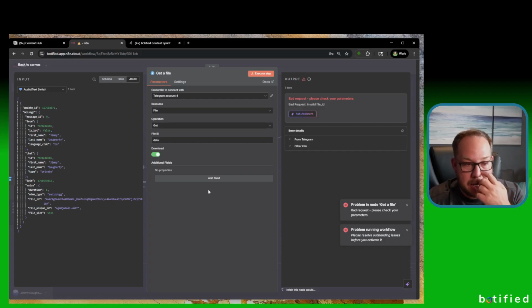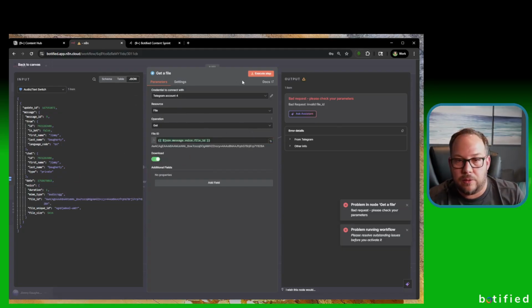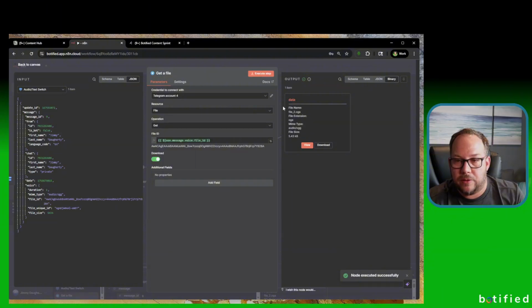So here's what's going to happen. On this piece here, it said it failed, but I don't believe it did. What we have to do on this one is get a file, and here we're going to put in the file ID of this. Okay, let's execute that, and there it is. This is the file ID, and it has been downloaded.